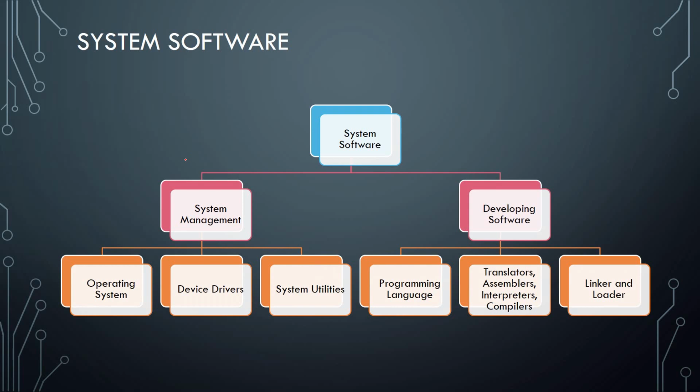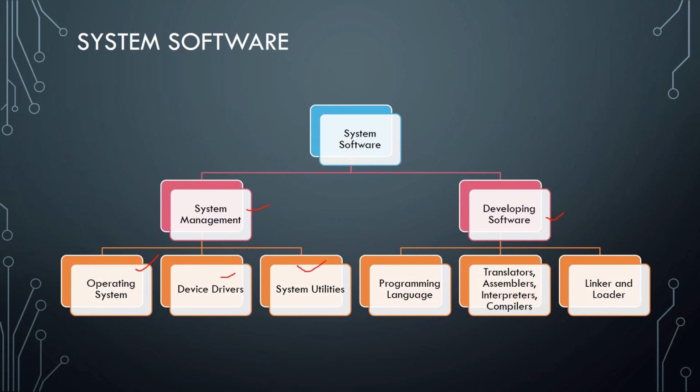System software. Now system software is divided into system management and developing software. How can we recognize it? First thing, software is divided into 2 parts: system software and application software. Now we are focusing on the system one. First one is system management. How are we going to manage our system? By using an operating system, device drivers, and system utilities.